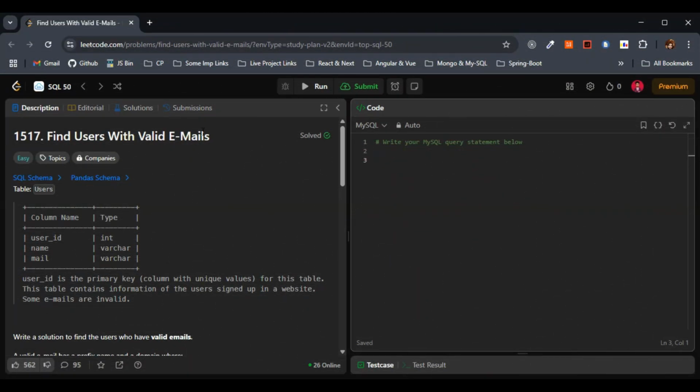Hello everyone, today let's solve the problem number 1517. This is going to be the last problem in this particular playlist. Next, the next two playlists are the last two playlists for now. I'm thinking of solving Leetcode problems, basically using Java.